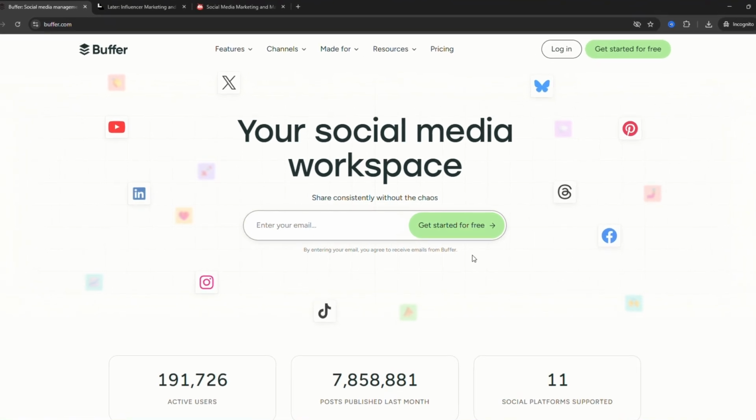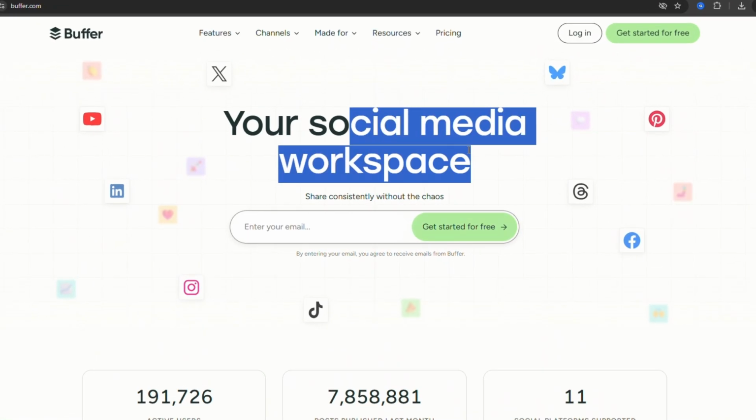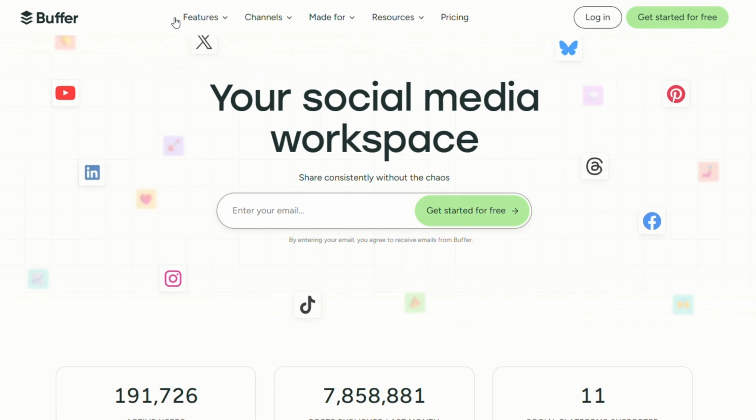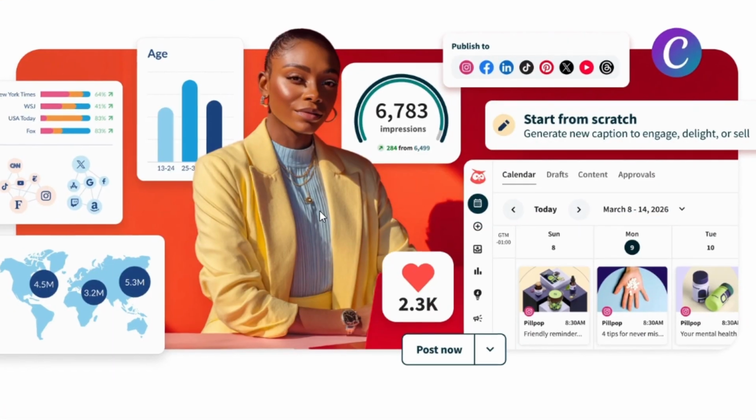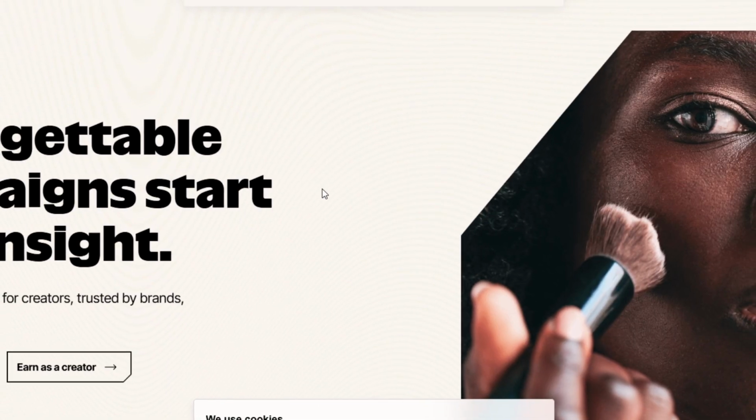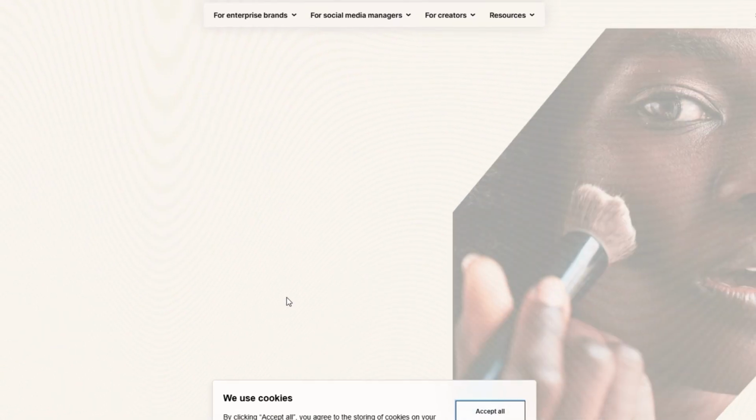If you're managing social media in 2025, three of the biggest tools are Buffer, Later, and Hootsuite. All of them let you schedule posts and manage content, but they're built for very different types of users. So, which one is actually better?